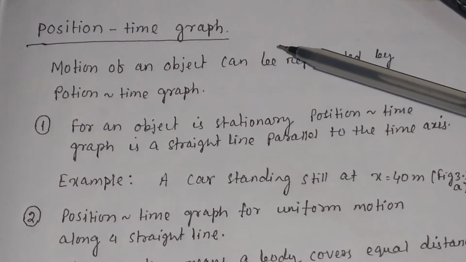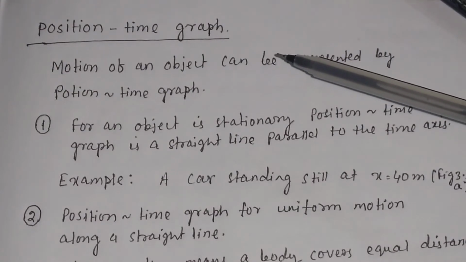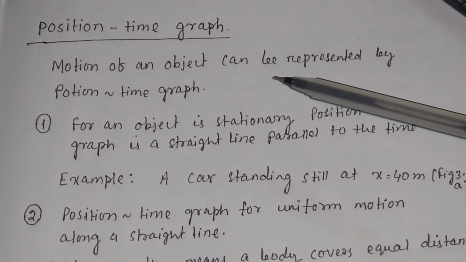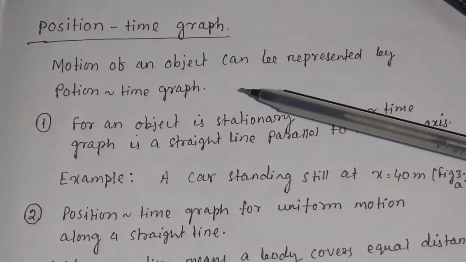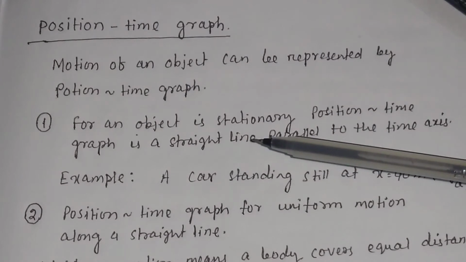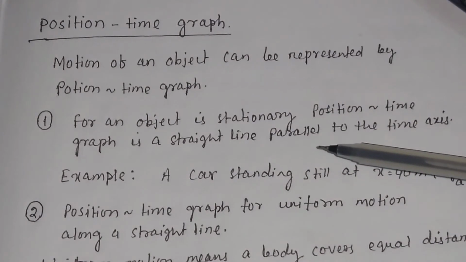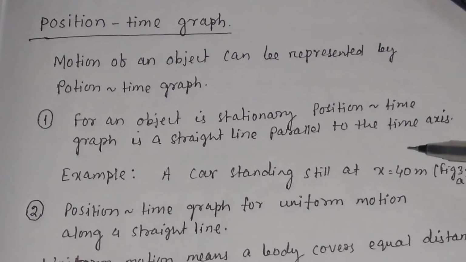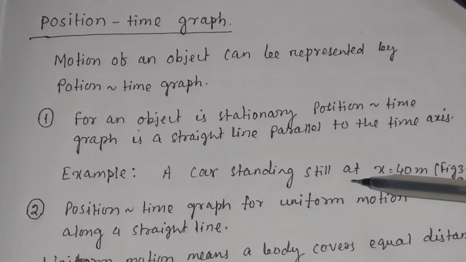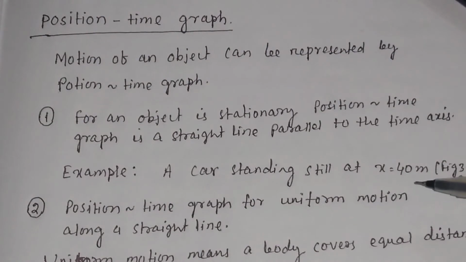Now let us discuss the position time graph. Motion of an object can be represented by a position time graph. For an object that is stationary, the position time graph is a straight line parallel to the time axis. For example, a car standing still at x equal to 40 meter.